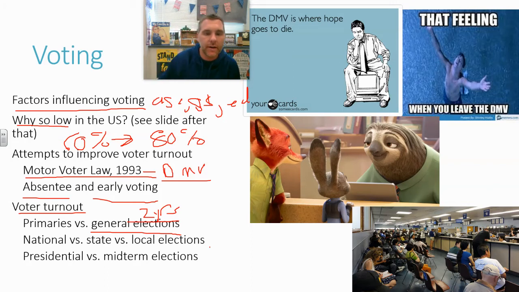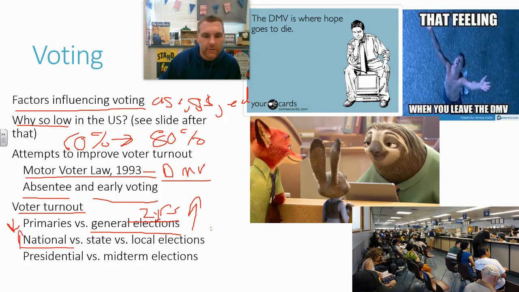There's usually going to be a higher turnout in the general election than in the primaries. The primaries are what we kind of came out of last year with the Republicans and Democrats. There wasn't much of a fight for the Republicans because it's Trump. But the Democrats were going at it, trying to figure out, is it going to be Biden? Is it going to be Sanders? Is it going to be Warren? And ultimately, because of COVID, Sanders dropped out and it became Biden, right? There's definitely going to be a higher turnout at the national level.